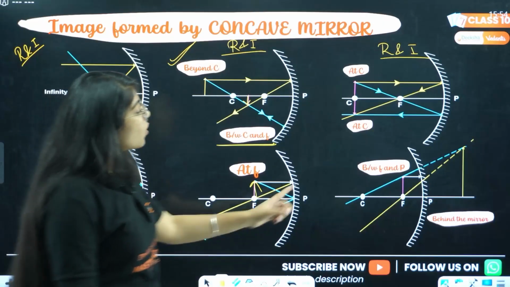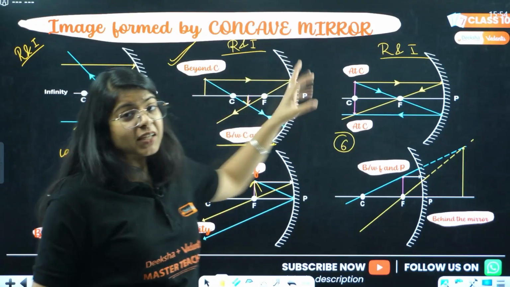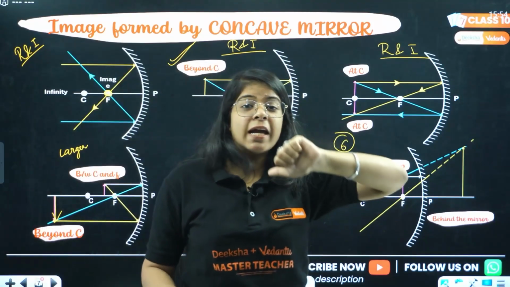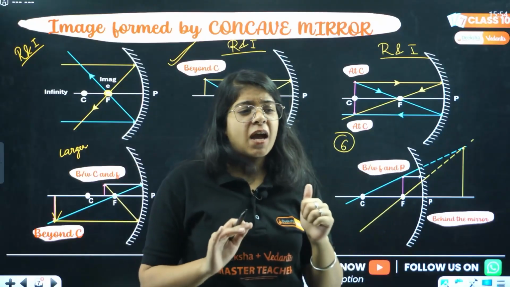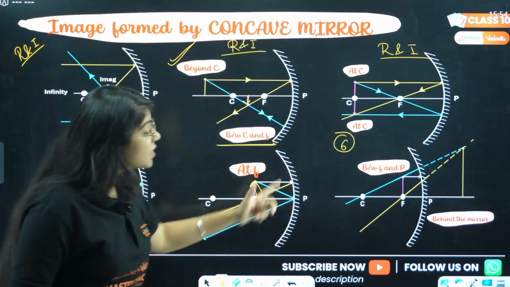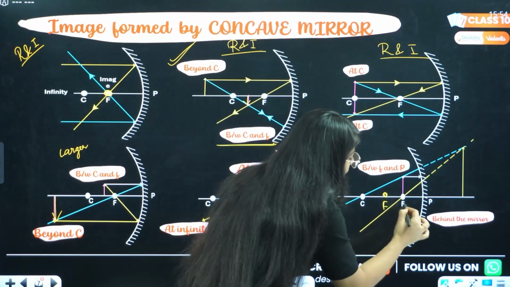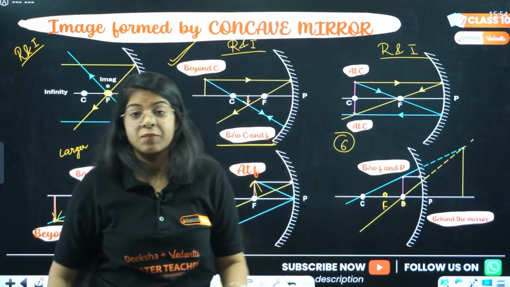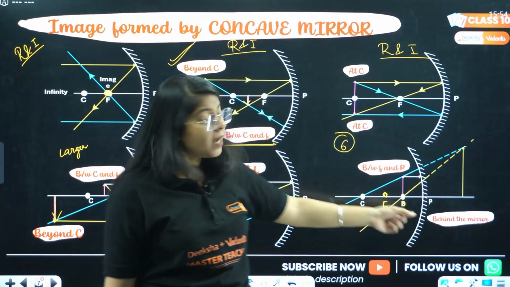Now, coming to the sixth case, the exceptional one. Remember, till the fifth case the image is real and inverted. It gets larger as we move towards the mirror, right? And yeah, that's it. So the sixth case: the object is between focus and pole of the mirror. We brought the object even closer.